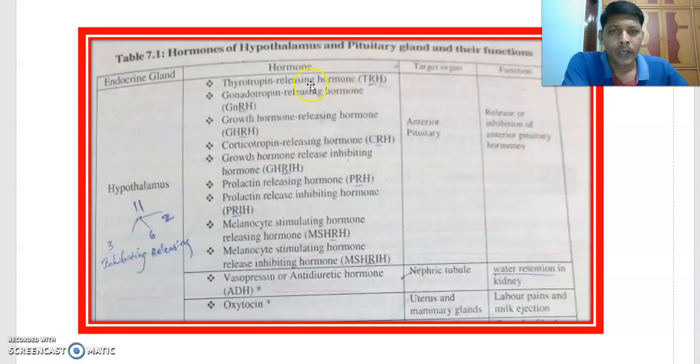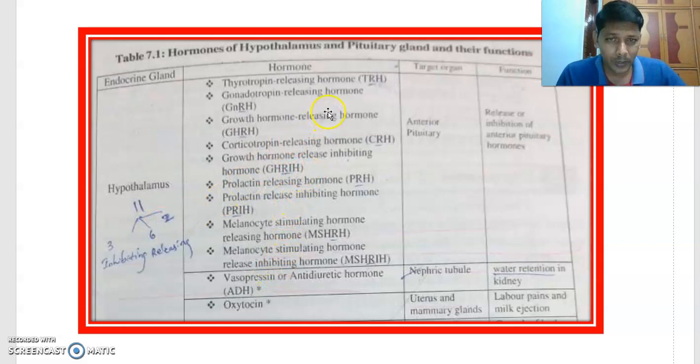I repeat again. Thyrotrophin releasing hormone, gonadotrophin releasing hormone, growth hormone releasing hormone, corticotrophin releasing hormone, prolactin releasing hormone, and melanocyte stimulating hormone releasing hormone. These are the releasing hormones.